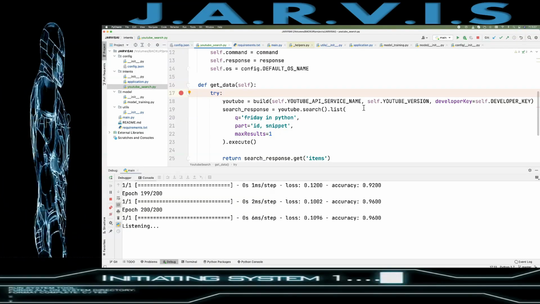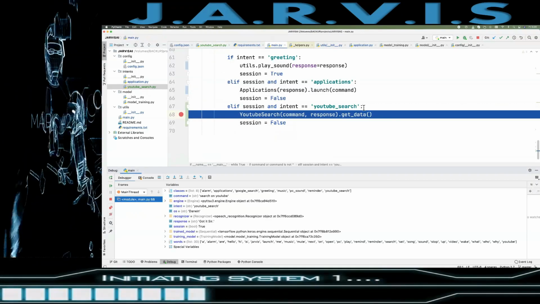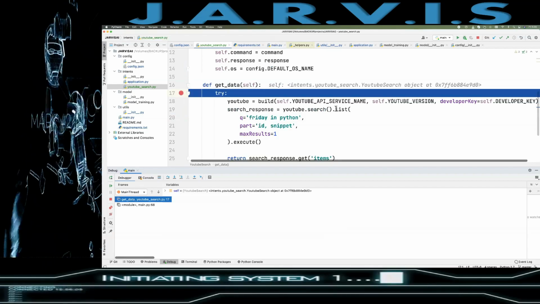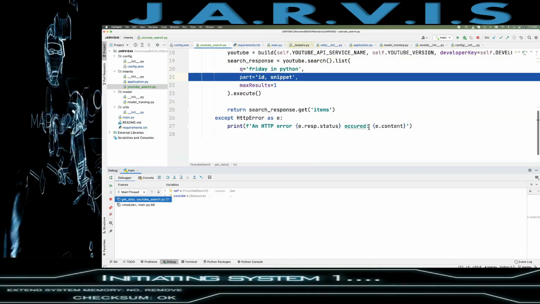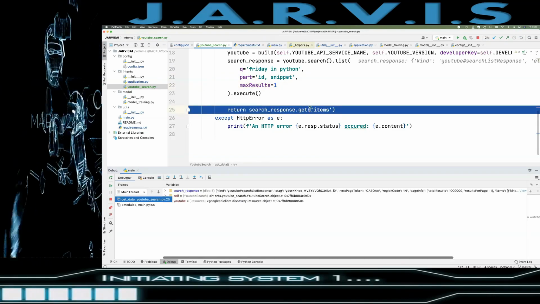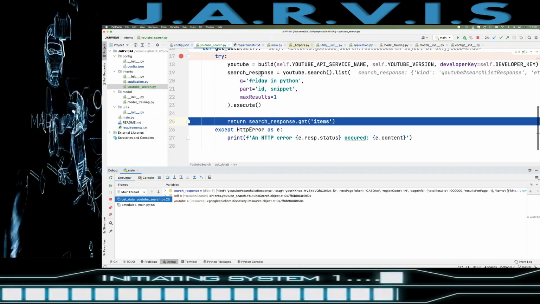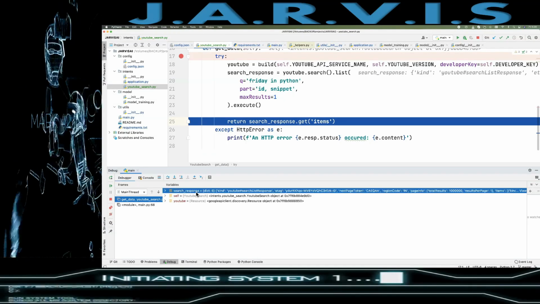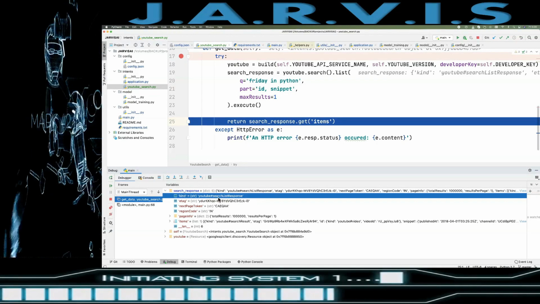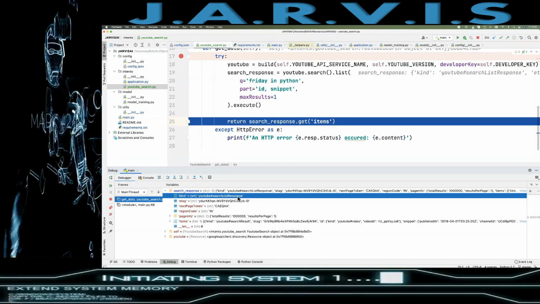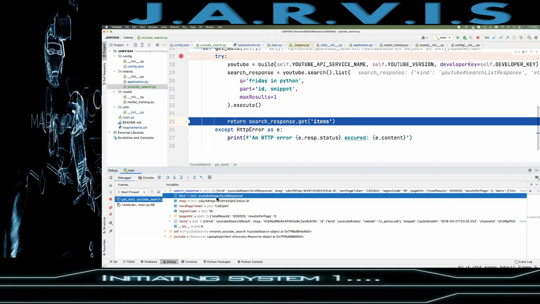Search on YouTube. So yes, we got here. Now let's see. Yes, we got the YouTube object. Then this is also working fine. So something we got in search response. If I show you this search response, you will have all the details here, right? So YouTube search list response, right? This object has the type of this search list response.